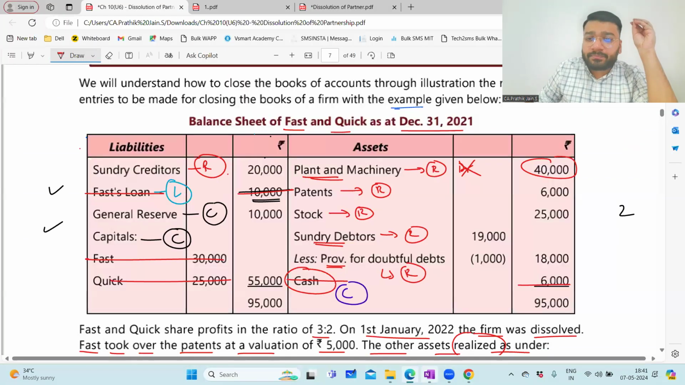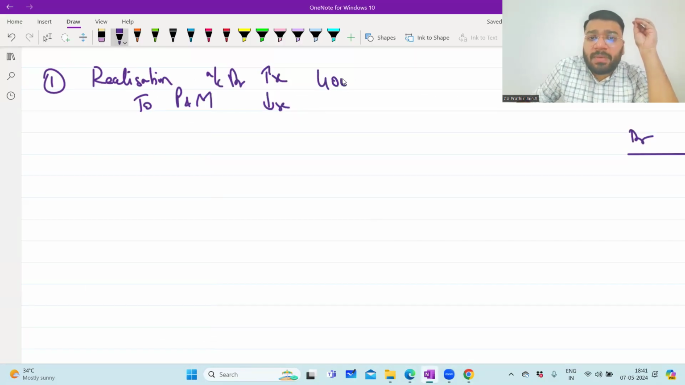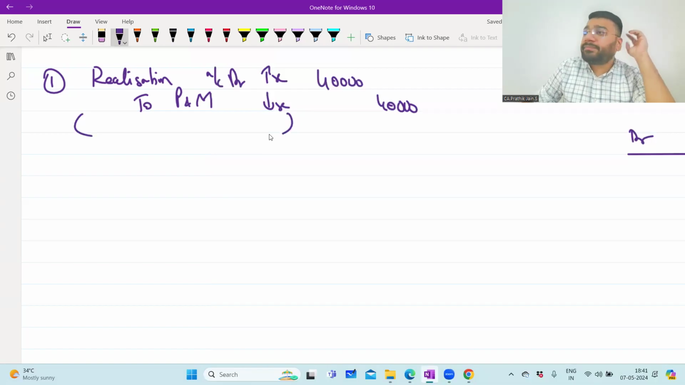So what is the value? 40,000, sir, plant and machinery. What is the journal entry? Being plant and machinery transferred to realization account.